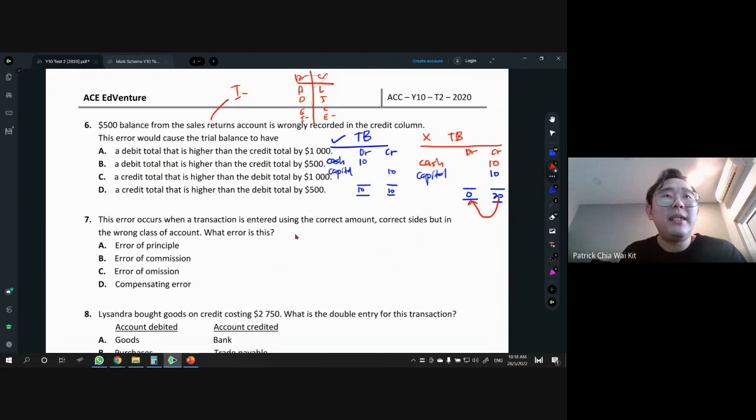So in that case, this error would cause the trial balance to have what? The amount is 500, the balance from the sales return. Just imagine, if I change this to 500, and the sales return of 500 goes on the other side, then you get 1,000. The answer has to be 1,000, because the moment it's on the wrong side, the effect will be double. So 500 is wrong and you're only left with A and C. A debit total that is higher than the credit total, no. It's a credit total that is higher than the debit total by 1,000. So the answer here will be C.